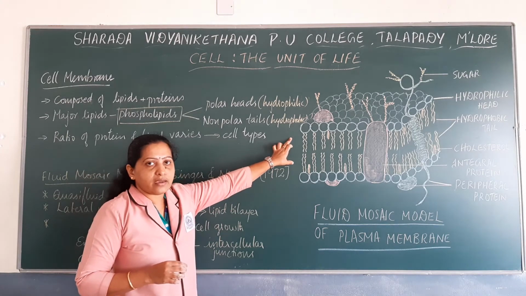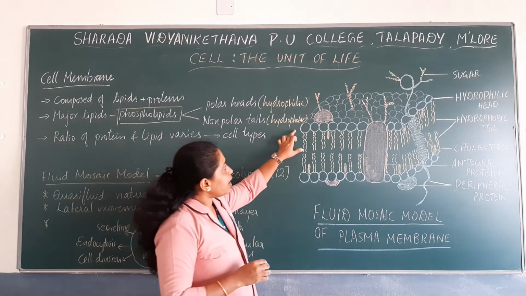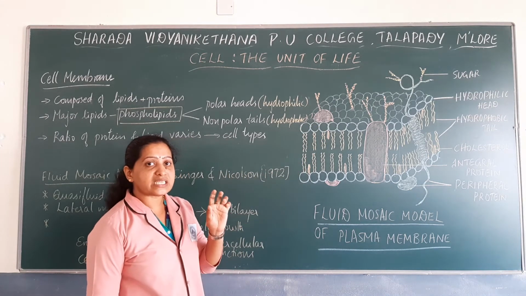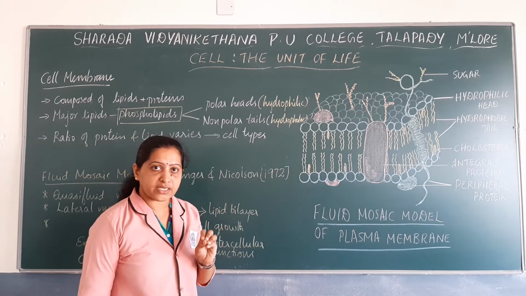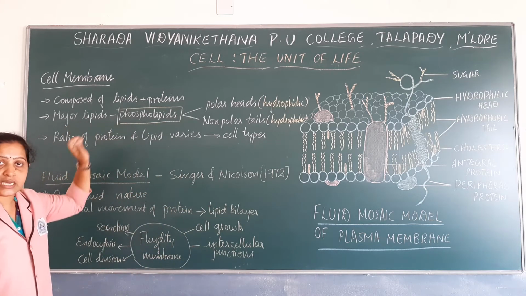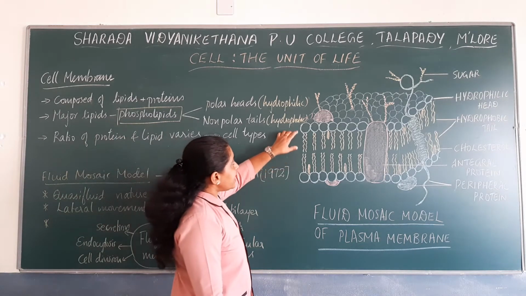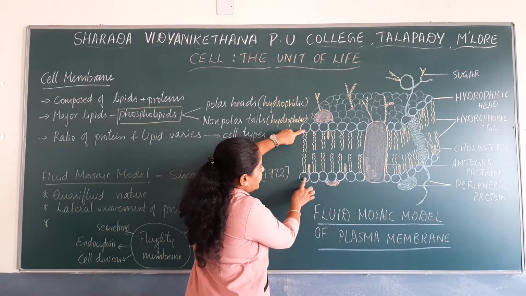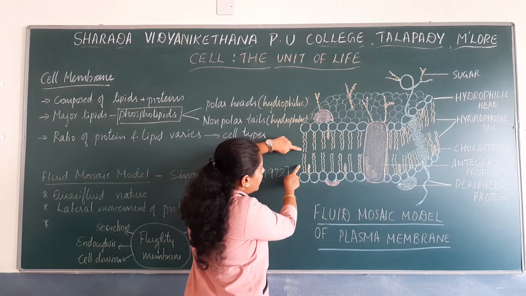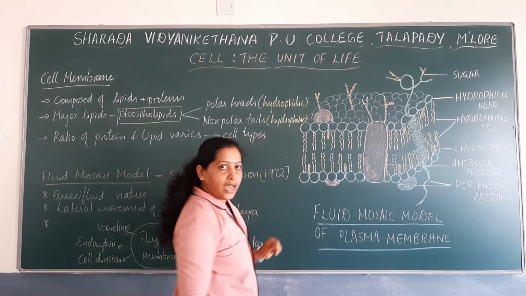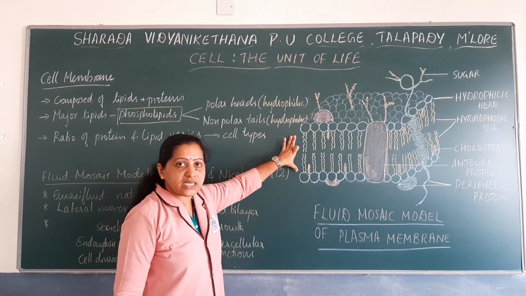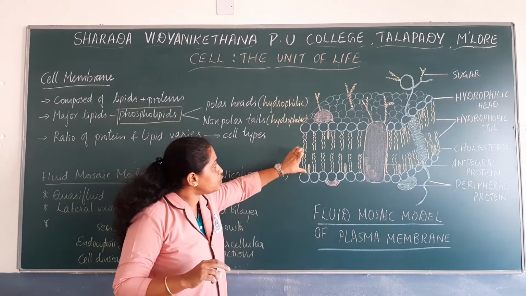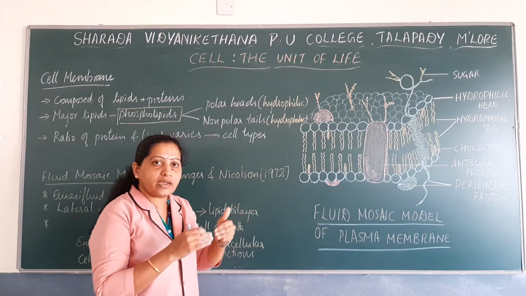If you observe the diagram of the plasma membrane, you can note down each lipid. You know that plasma membrane mainly consists of lipids, and the major type of lipids present are phospholipids. Each lipid has got a polar head and non-polar tail. The polar heads are mainly projecting outwards, whereas non-polar hydrophobic tails are projecting inwards. So how many layers of lipids are present here? There are 2 layers of lipids where the polar heads are projecting outwards and the non-polar tails are projecting inwards.